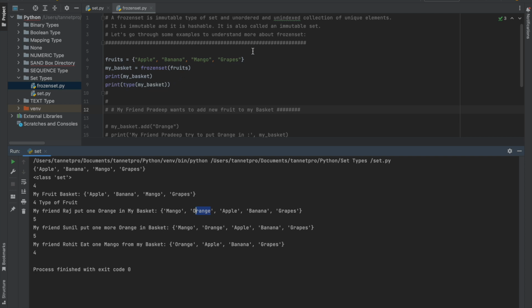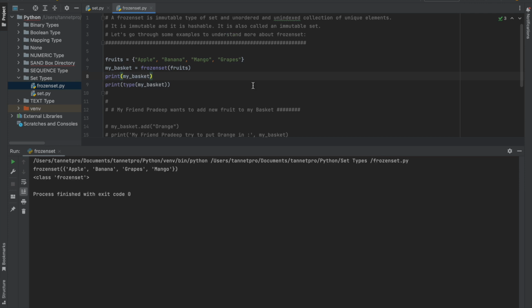Now try to understand this immutable side. Your set was mutable and frozenset is immutable. Here again I did the same thing: apple, banana, mango and grapes. And I converted this set data type to a frozenset. Then let me print it out.